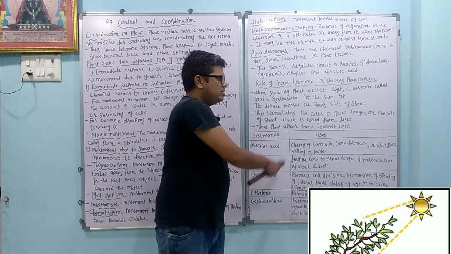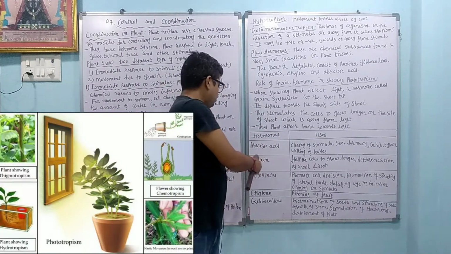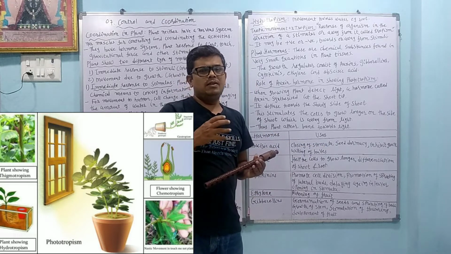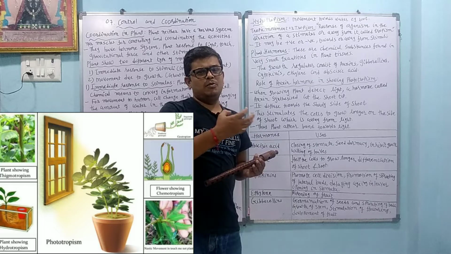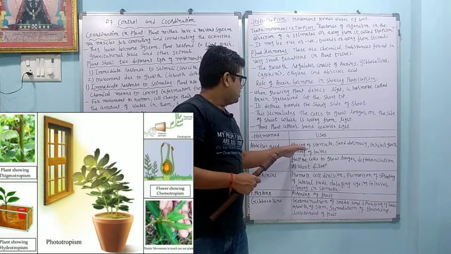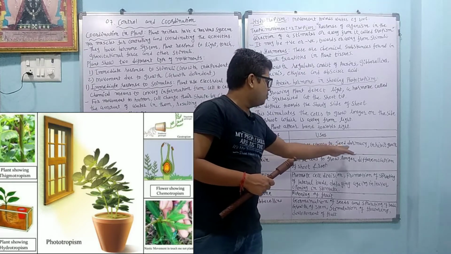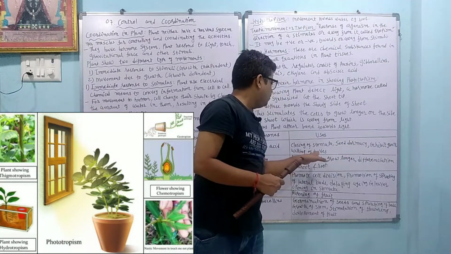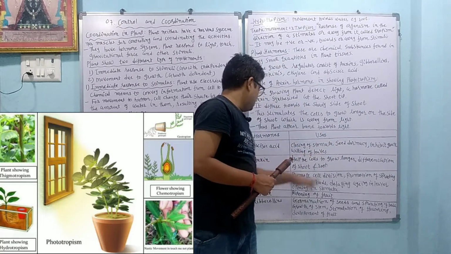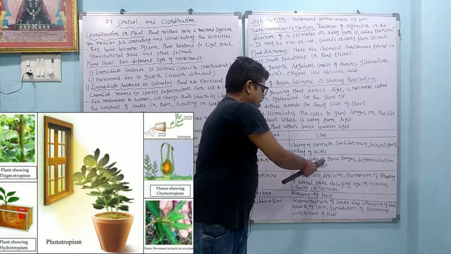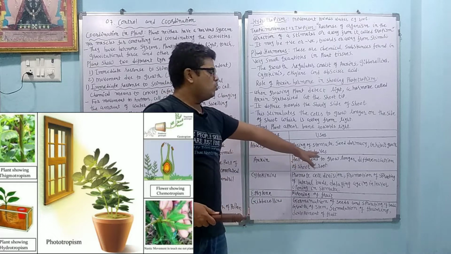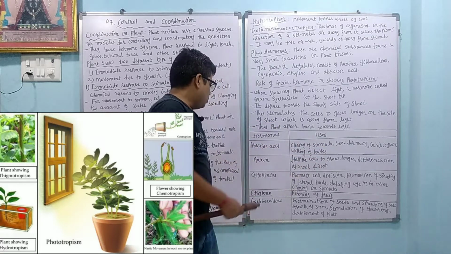Here, dear students, some hormones and their functions. Okay, abscisic acid, closing of stomata. We know that stomata is responsible for what? Exchange of water molecule or exchange of oxygen and carbon dioxide. So abscisic acid is useful in the closing of stomata, seed dormancy, inhibit the growth, wilting of leaves. Auxin helps the cell to grow longer, differentiation of shoot and root. Okay, helps the cell to grow longer and differentiation of shoot and root.